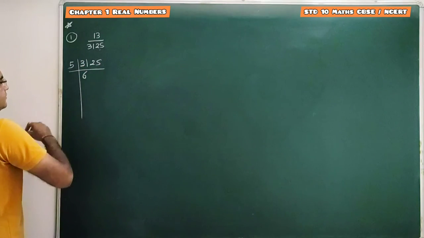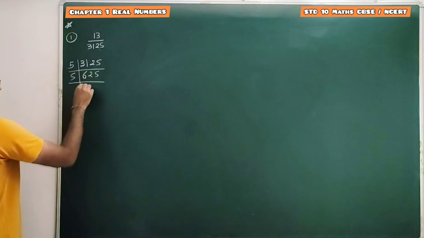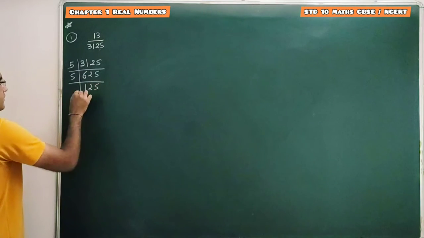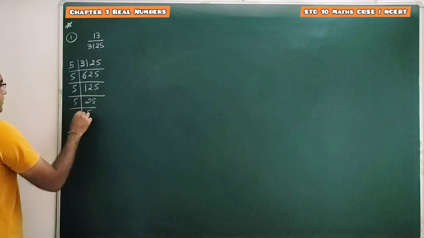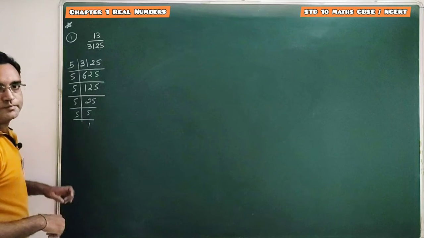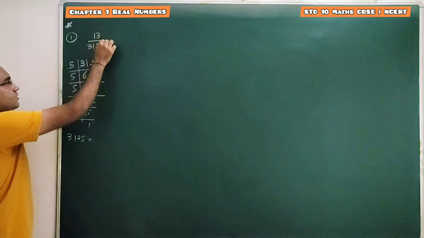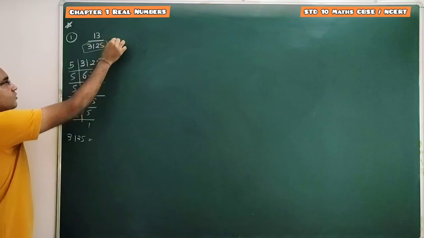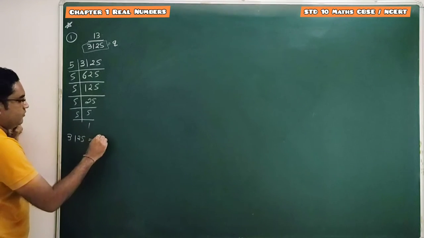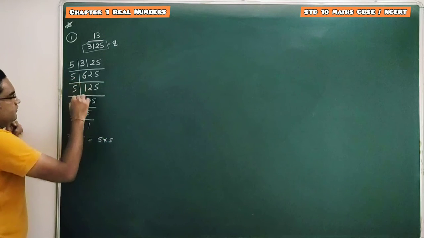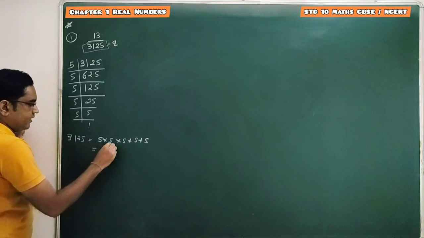सो 5 6 ज़ा 30, 1 5 2 ज़ा 10, 5 5 ज़ा 25. अगेन 5 से 5 1 ज़ा 5, 5 2 ज़ा 10, 5 5 ज़ा 25. अगेन 5 से 5 25 ज़ा 5, 5 5 ज़ा 25 and 5 1 ज़ा 5. So here prime factorization of this denominator, है ना, this is numerator, this is denominator. We have to perform prime factorization of this denominator q. Our q is 3125, which is in the form of 5 into 5, 5 times 5 into 5 into 5, which is in the form of 5 raised to 5.